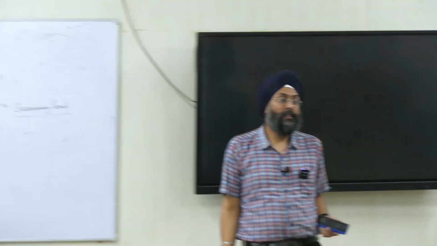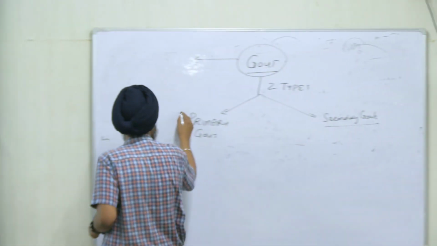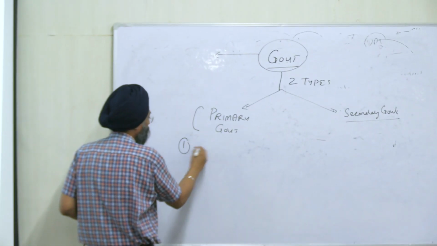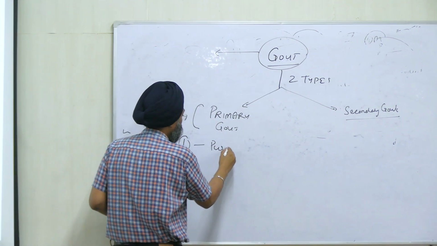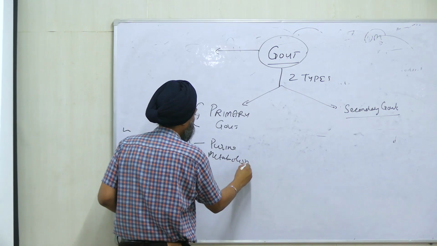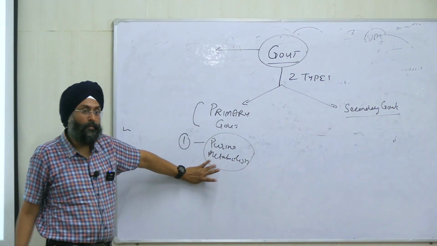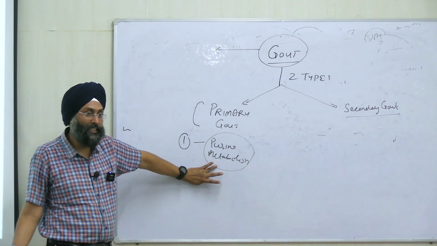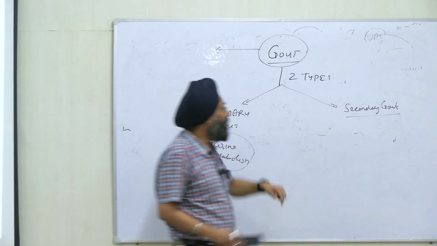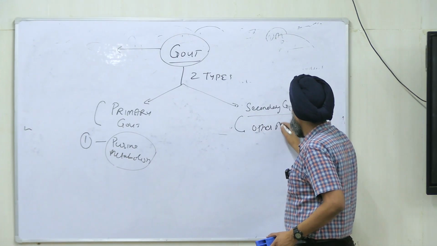Clear up to this? And primary gout, the reason is purine metabolism. The disorder is due to any defect in purine metabolism, which we discussed in the previous class, right? And the secondary gout is due to other reasons.